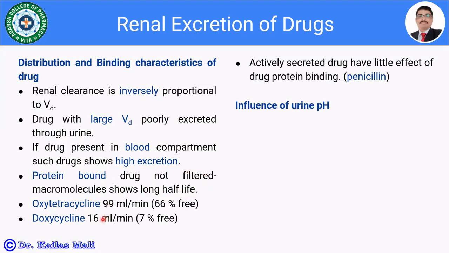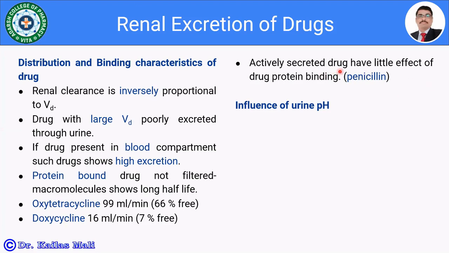For example, oxytetracycline and doxycycline. In the case of oxytetracycline, which is 66% free, the renal clearance value is 99 ml per minute. And in the case of doxycycline, only 7% is free, and the clearance value is 16 ml per minute. It indicates that if the drug is protein bound, the renal clearance of such drugs is going to be decreased, which increases the elimination half-life of the drug.